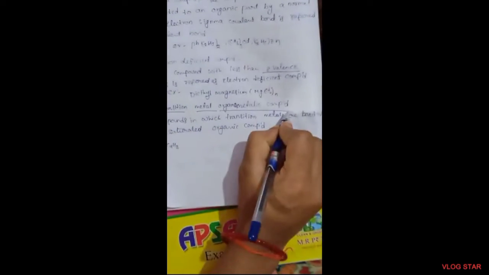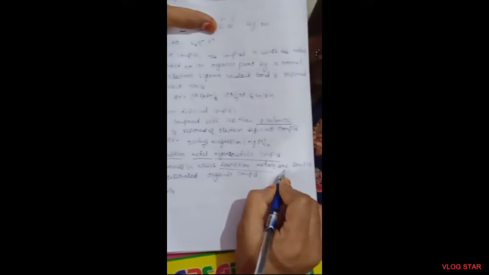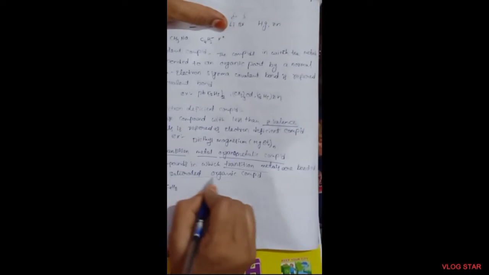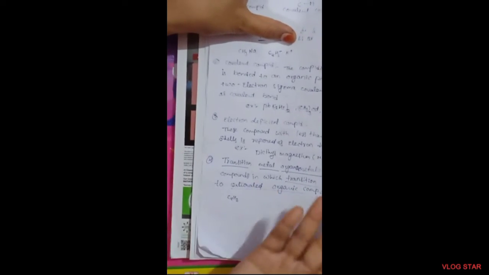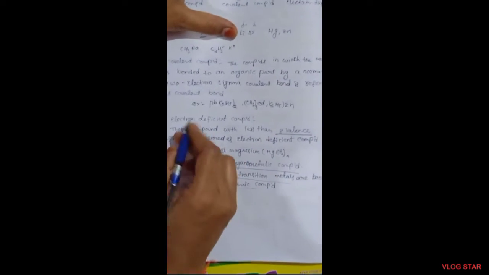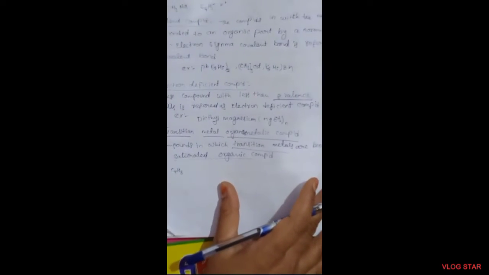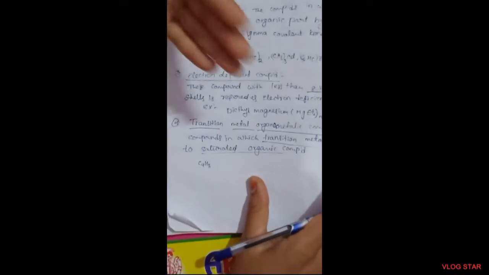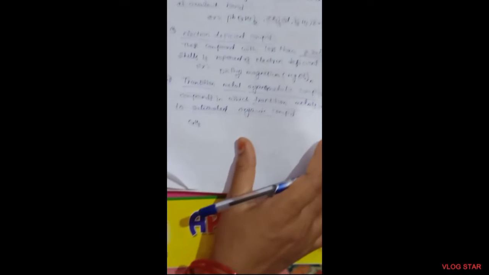Transition metal organometallic compounds are those in which the transition metal is bonded to an organic compound, either butene, pentene or ethylene. Okay, these are the different types of organometallic compounds: ionic compounds, covalent compounds, electron deficient compounds, and transition metal organometallic compounds.